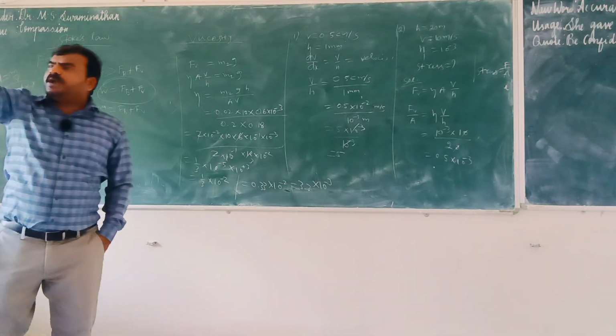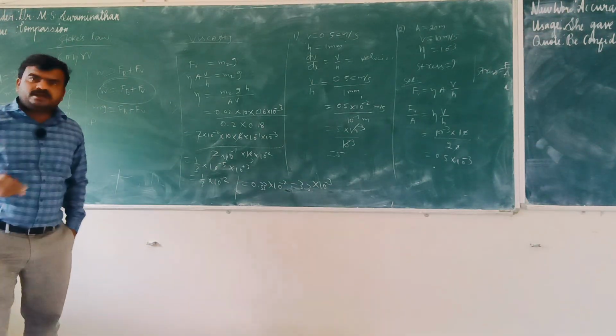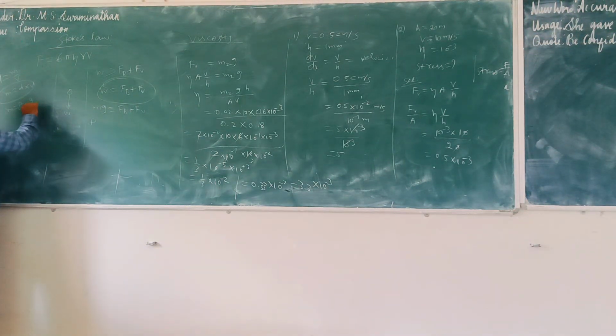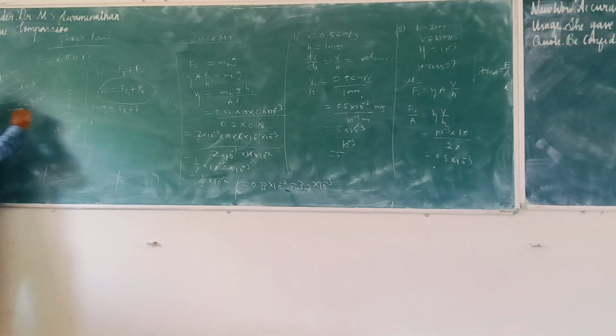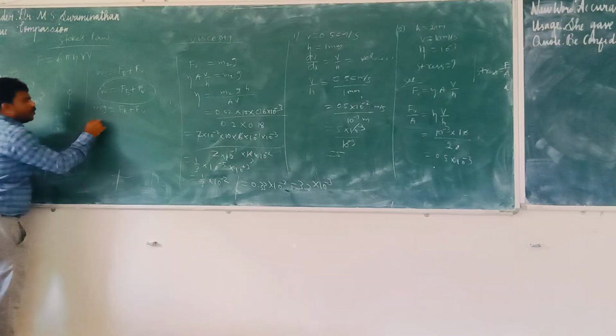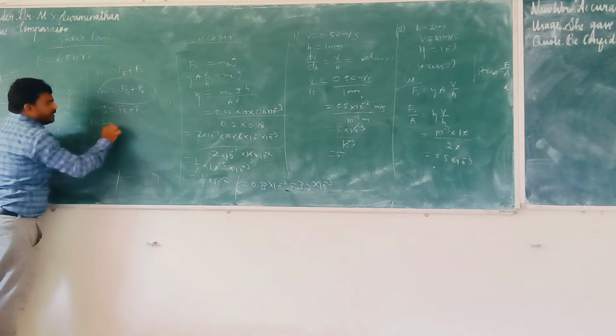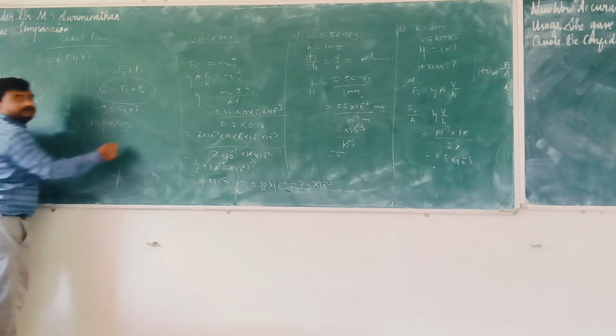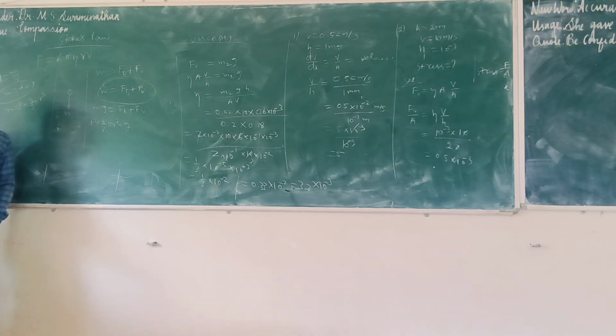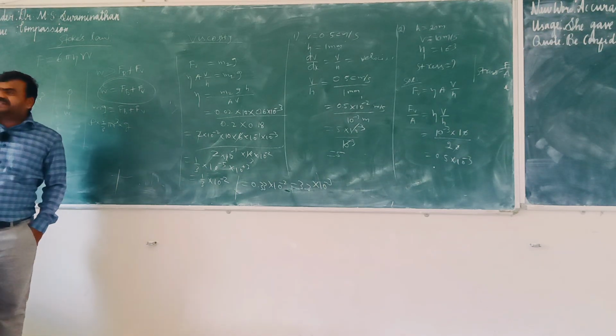4 by 3 pi r cube. You have studied that in mathematics, right? So instead of M, rho into 4 by 3 pi r cube into G. Which rho? Density of the sphere, the metal ball.